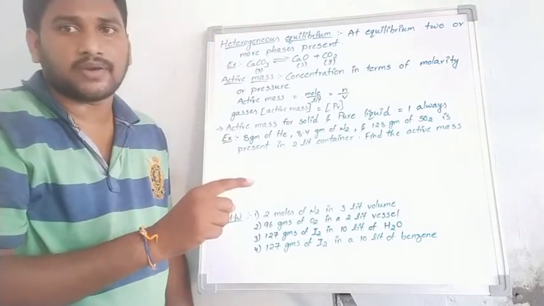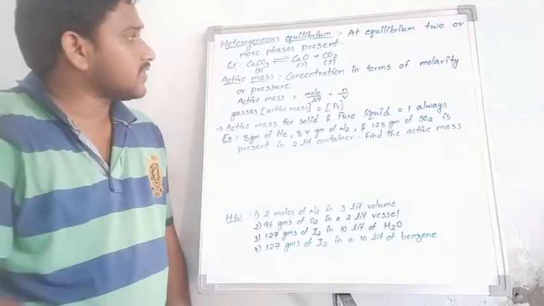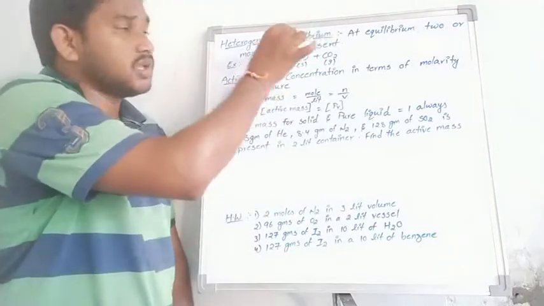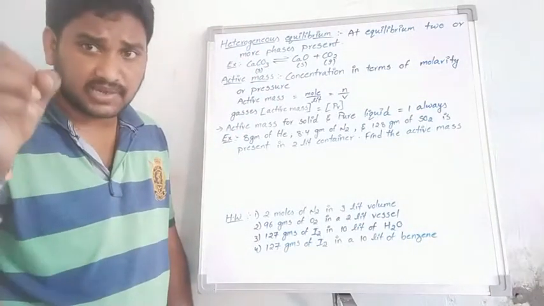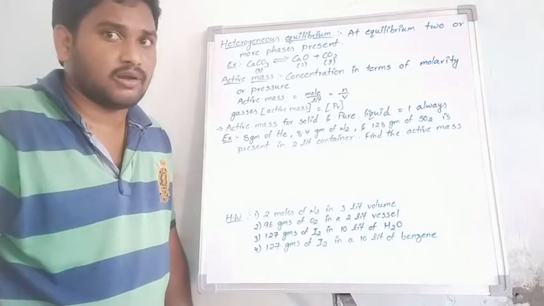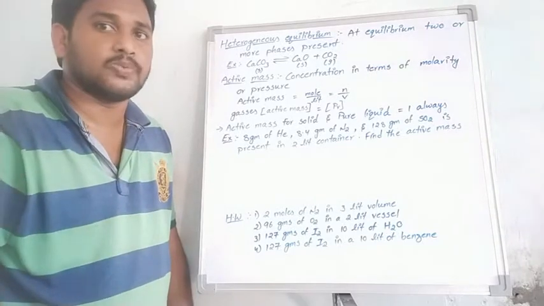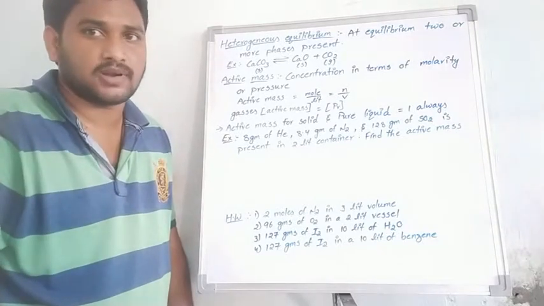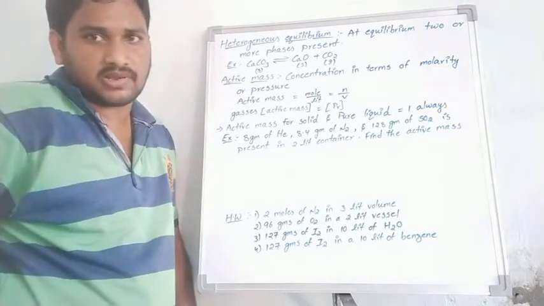This term is specifically used for the equilibrium position, so only reversible reactions in a closed container apply, not irreversible reactions, and open systems do not allow heterogeneous equilibrium. Okay, is that clear?